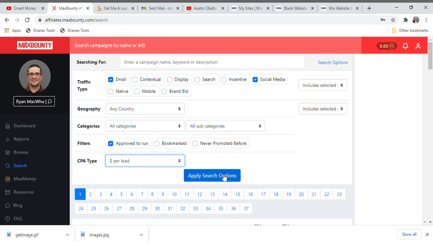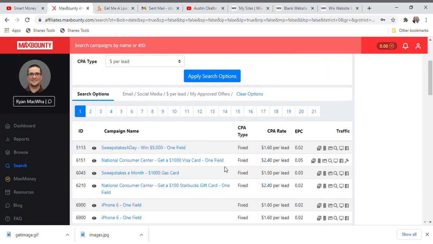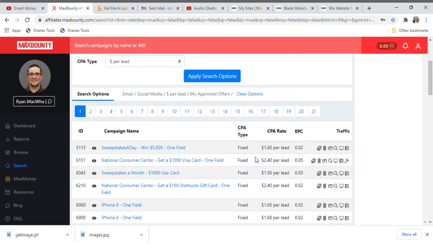So guys, when you click on this apply search button area, now it is loading at the moment. Now it is going to bring us all the gift offers, all the CPA offers that we currently have that are active this month. So now guys, for example, we decide to do Sweepstakes a Day, win $5,000.